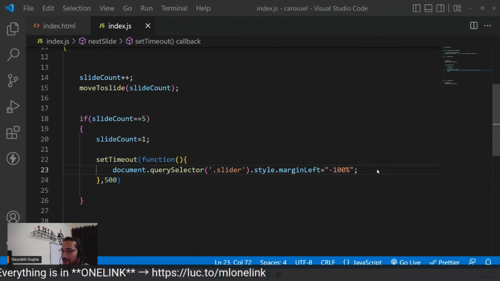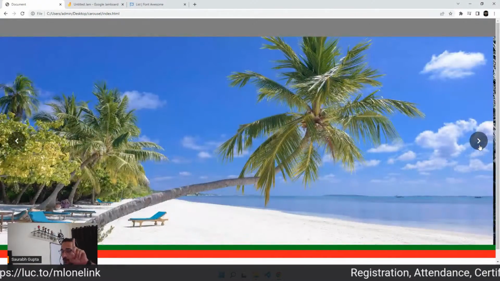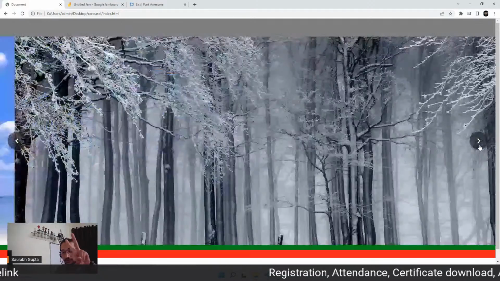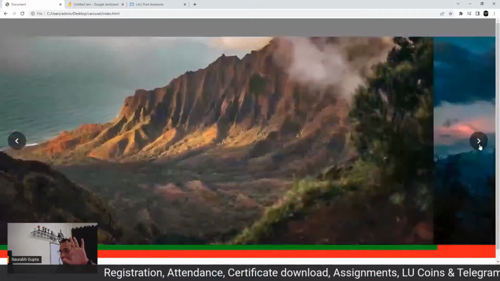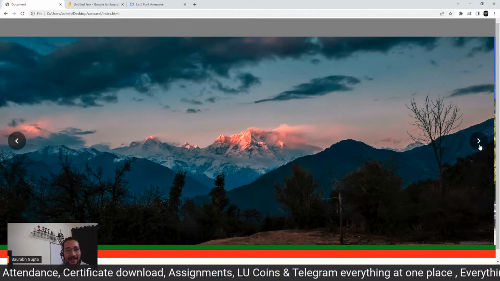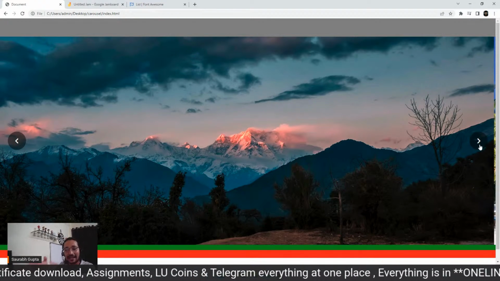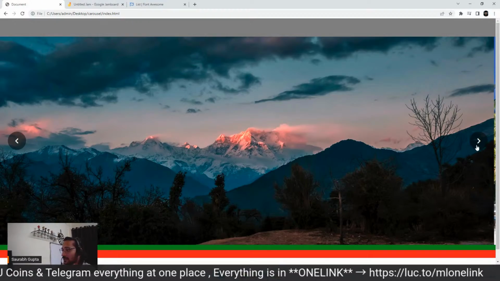Now let me show you that. It will happen automatically now. See, you go here, slide count 2, slide count 3, right? Slide count 4, slide count 5, and see, in just some time, it moves you back again. See that, guys? It lets it come first and then it moves. Focus again, guys.